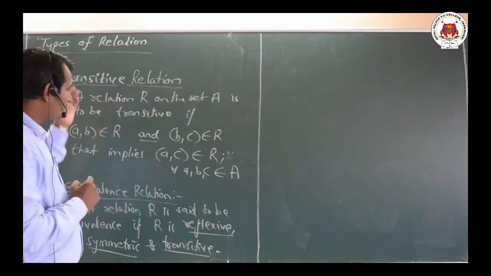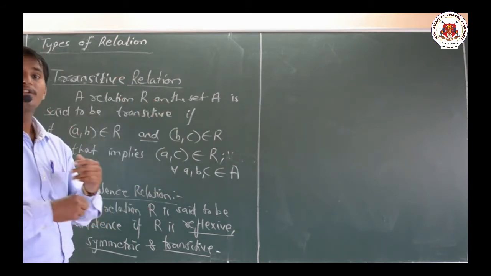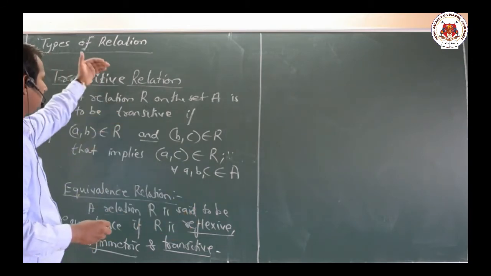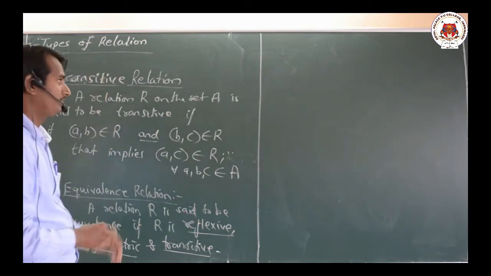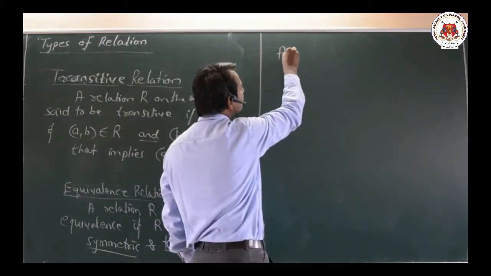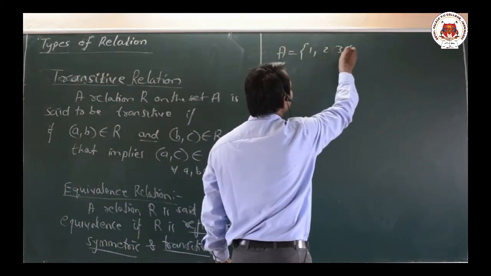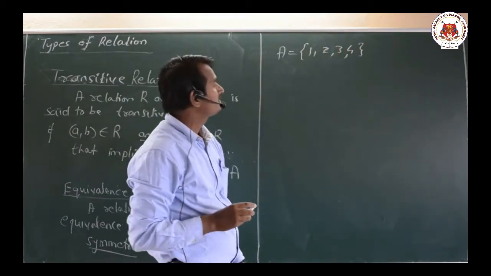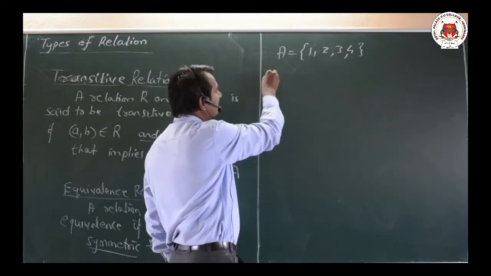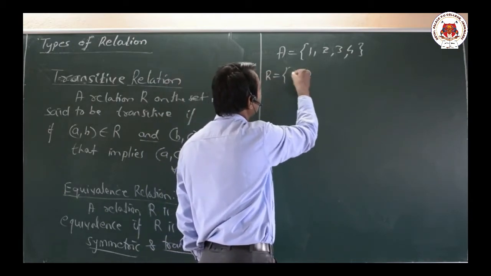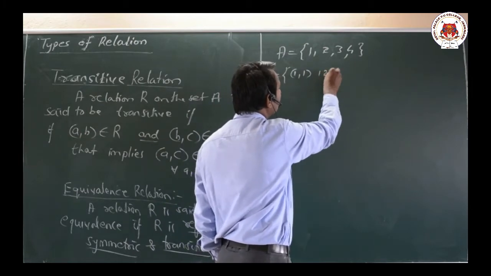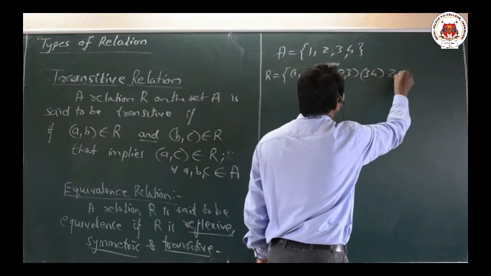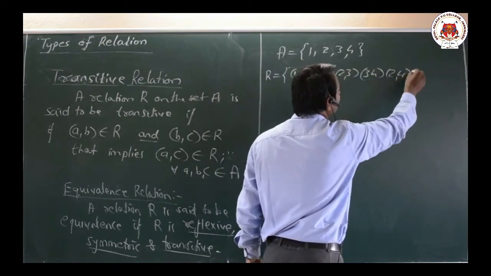If you have any problem related to this particular video, you can rewind the video again and again and you can ask. Okay, now we shall see the examples related to transitive. Again, same as before, let us take a set A equal to {1, 2, 3, 4}. Now here we shall see about the transitive. Let us take a relation R equal to {(1,1), (1,2), (2,3), (3,4), (2,4)}. That is our simple example here.